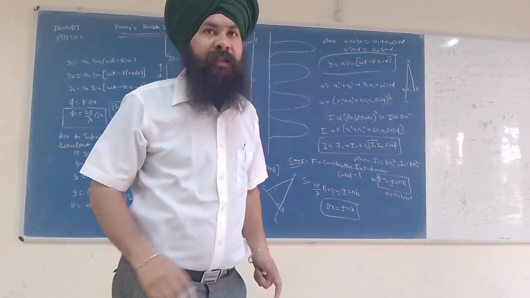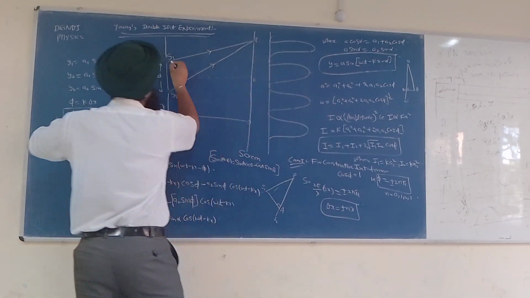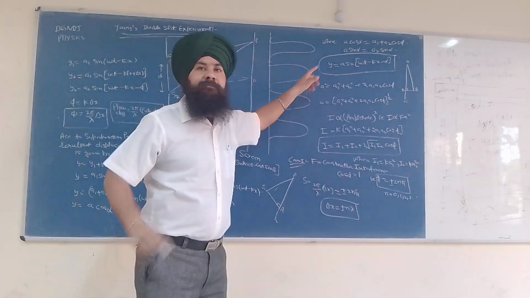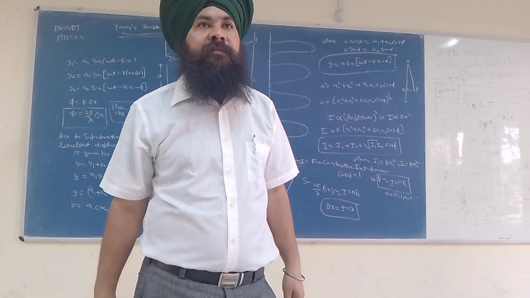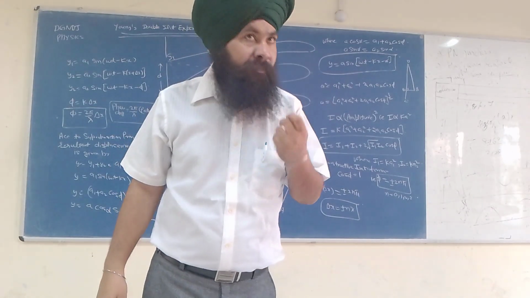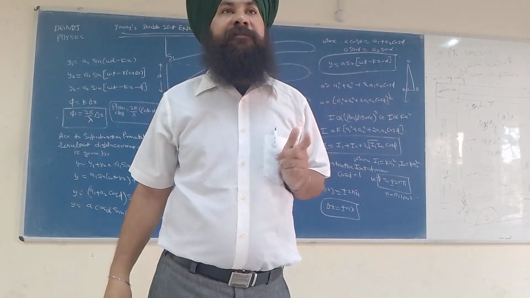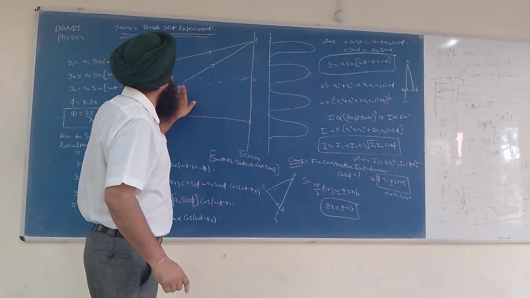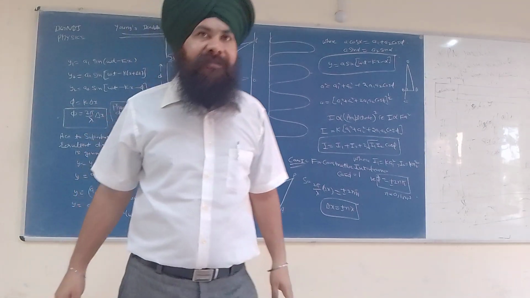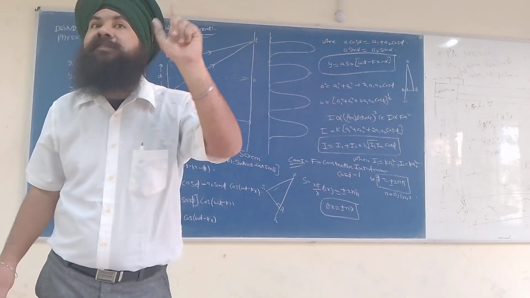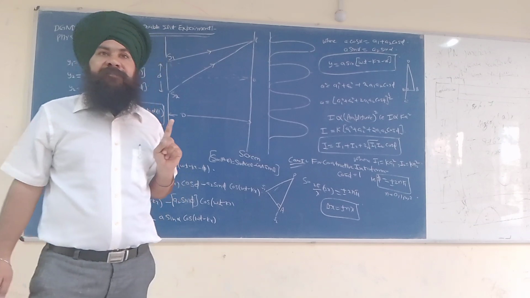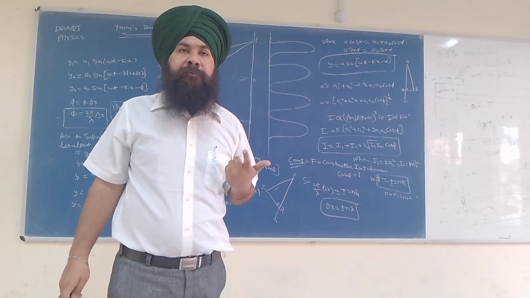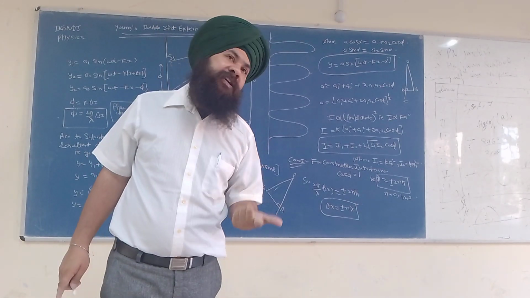So when these lines meet at the center, they form a central maximum. It means they have either zero path difference or a constant path difference. Depending upon the path difference, they either superpose constructively or destructively.